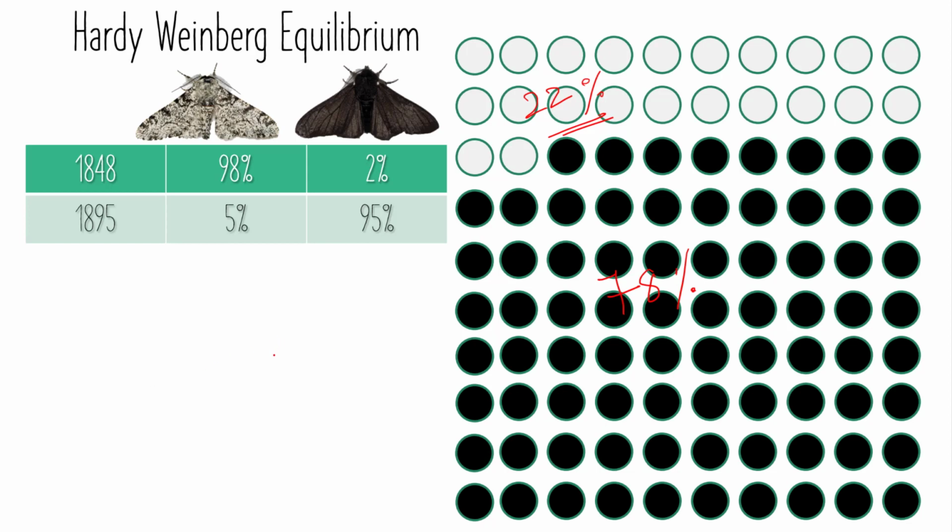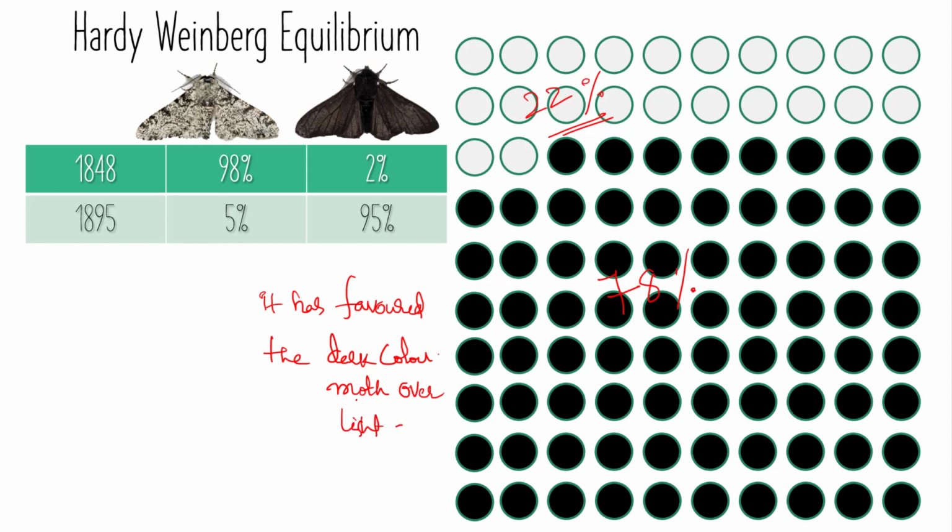So in general, after the industrialization, it has favored the dark colored moth over the light.